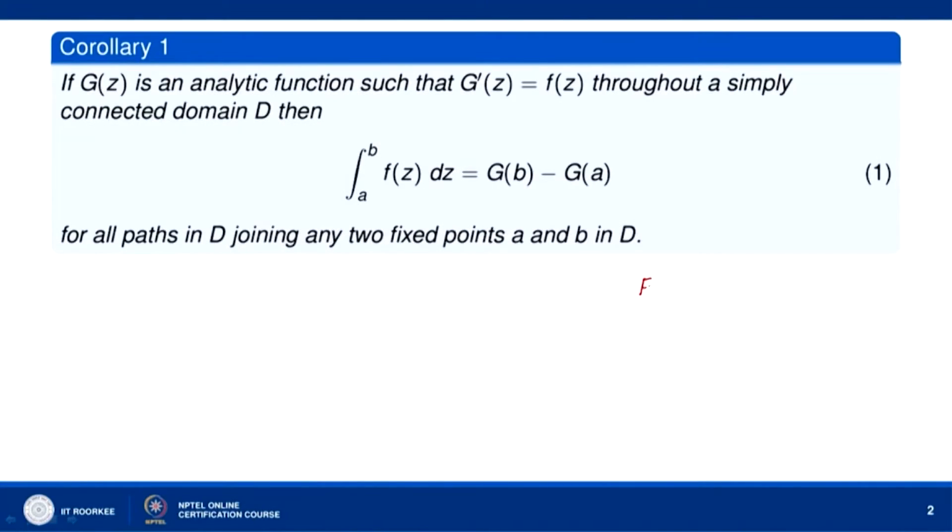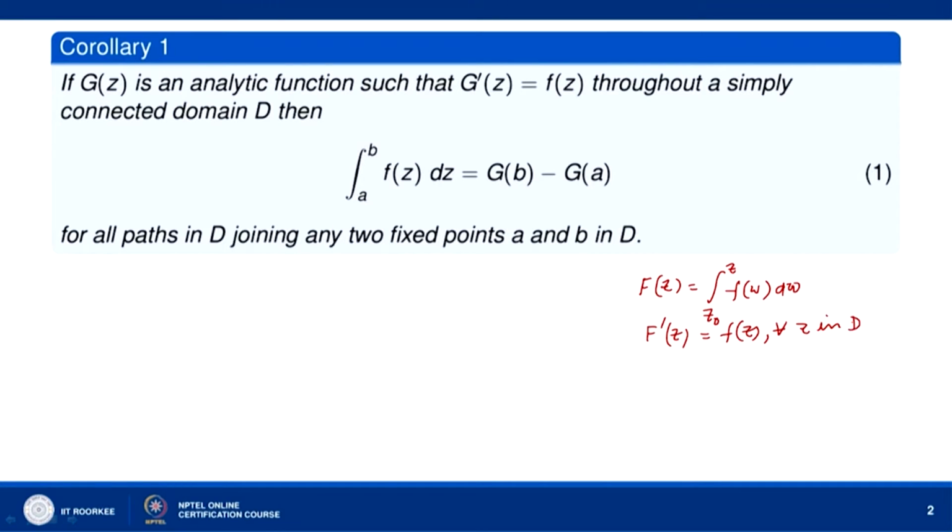We had there said that if f(z) is an analytic function in a simply connected domain D and z naught is any fixed point in D, then if you define the function F(z) as the integral from z naught to z of f(w) dw, then we proved that F(z) is an analytic function in D, and moreover that F prime z is equal to f(z) for all z in D.